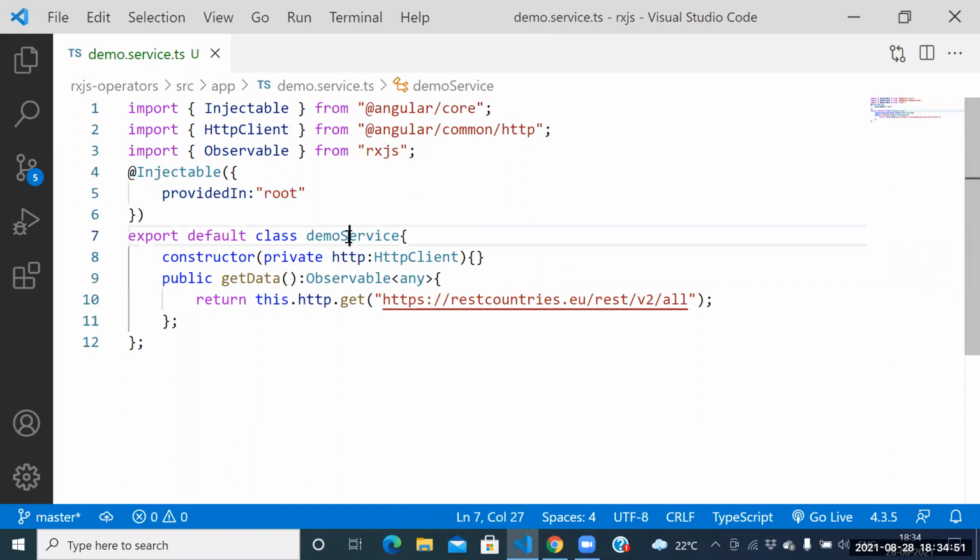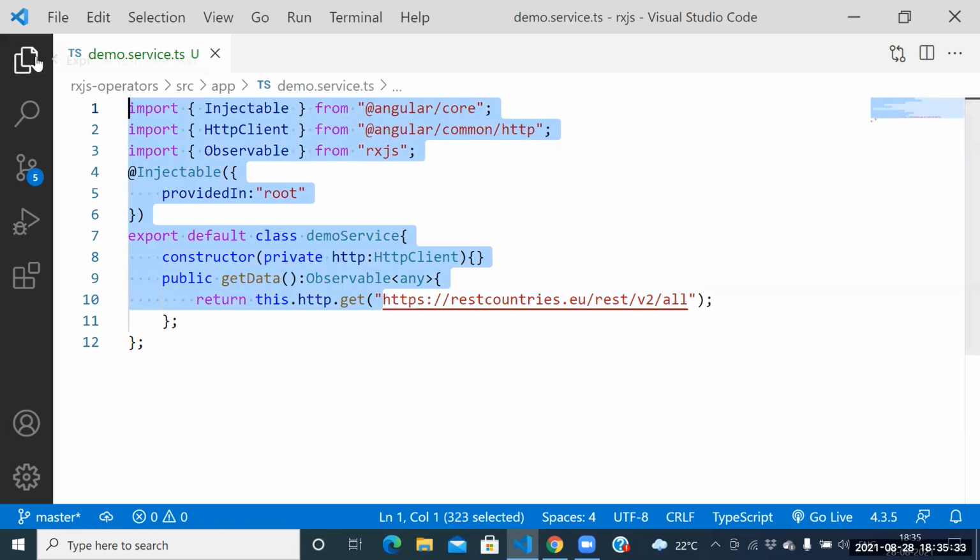Fine. What is the name of the service? Demo service. What is line number 8? Creating the object to the HttpClient. Technically, we can call it dependency injection. Anwar, which function did you create? Get data function. Why this function? To make the asynchronous call. So see this one here. This is the REST API call. Yes, service is ready now, guys.